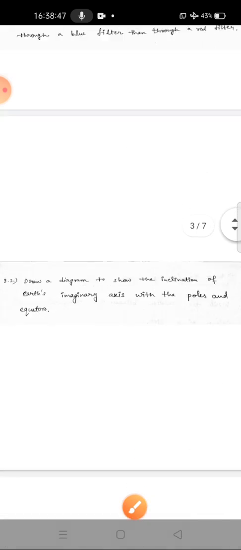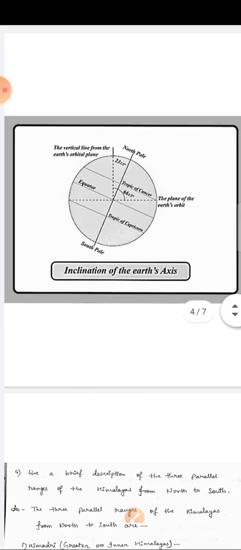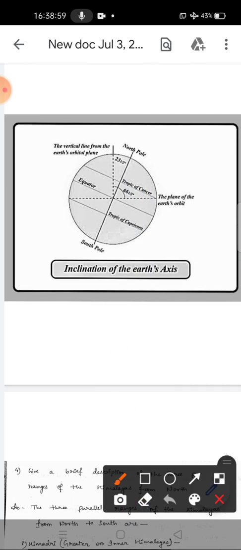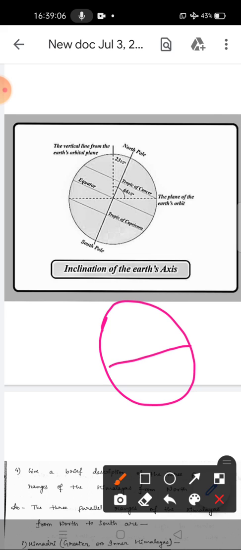In our next question, we have to draw a diagram to show the inclination of Earth's imaginary axis with the poles and the equator. Here the diagram is: first of all, you have to make a circle with a compass and draw the equator. Then draw the vertical axis line, Tropic of Cancer and Tropic of Capricorn, and the North Pole and South Pole, just like in this diagram.